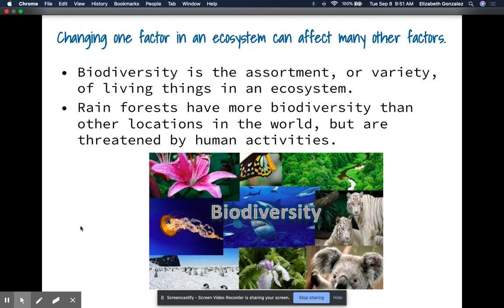Rainforests have the most biodiversity than any other locations in the world, but they are threatened by human activities. Now, why do rainforests have the most biodiversity? Well, there is a ton of plants. So if we have an area that has a high amount of foliage or a lot of plants, then you're going to have a high amount of insects or herbivores. We have a lot of insects, and that means that we're going to have a high amount of omnivores or carnivores. So we have those organisms that eat the insects, and then we have our higher order organisms which eat those other types of organisms. So lots of plants, lots of animals, lots of biodiversity.